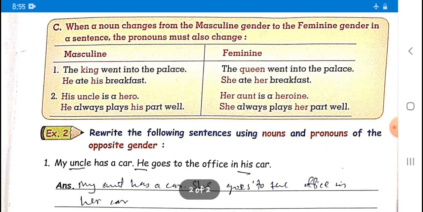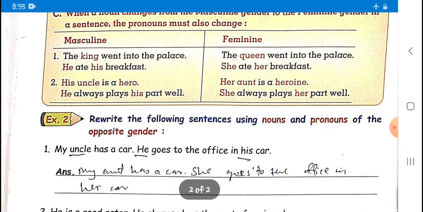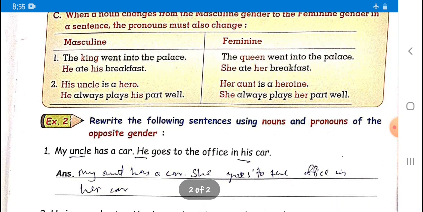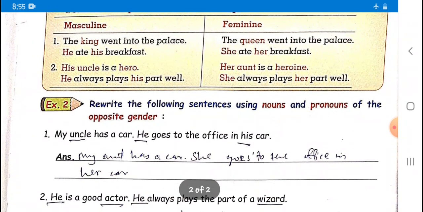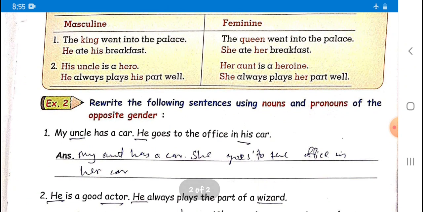Now we will understand masculine and feminine. Here masculine will be changed into feminine with a different pronoun. The king went into the palace. So what is the different word? If you do not want to take king, then queen. The queen went into the palace. So king and queen both are just nouns. Now we are supposed to replace this noun with the pronoun.